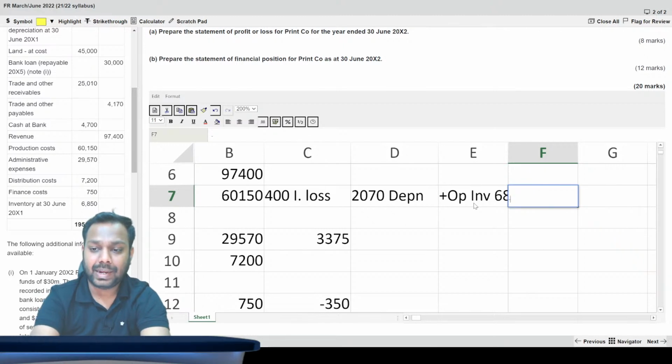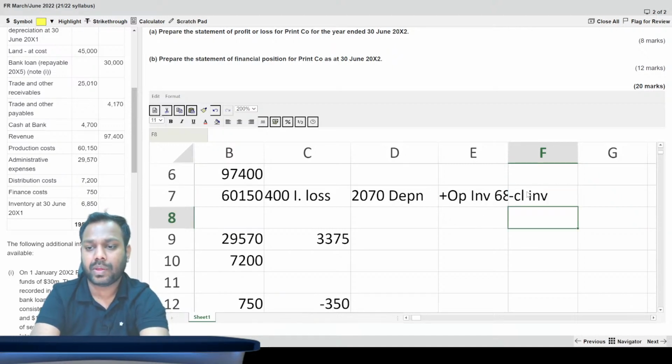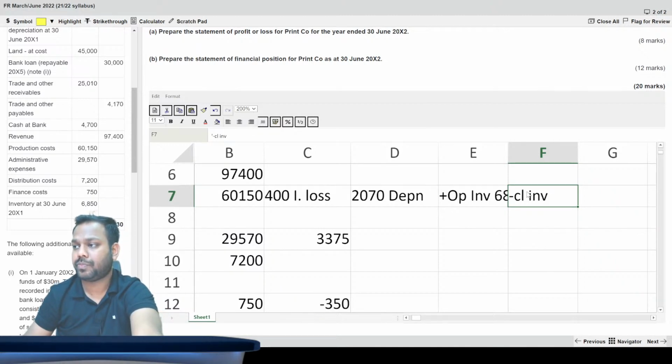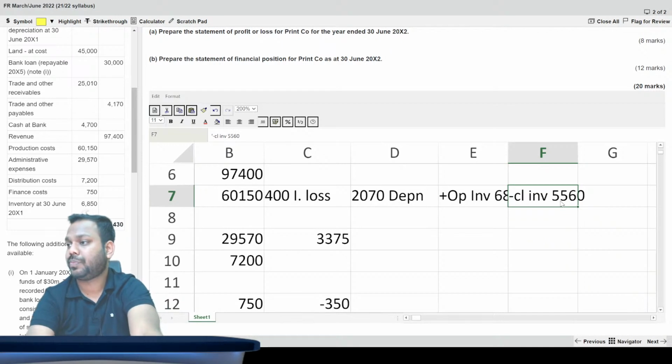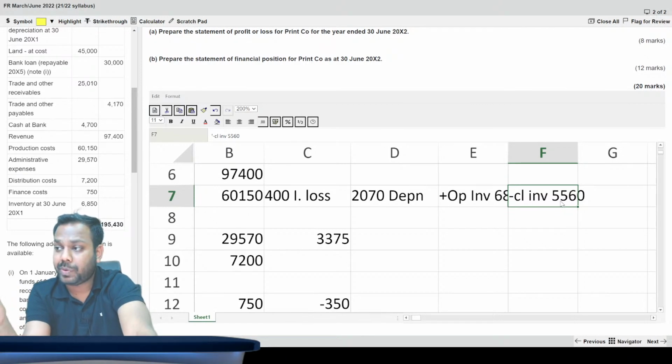Okay, then minus closing inventory. Closing inventory is how much? We calculated it, right? Somewhere we calculated, I remember that. 5.56 million, so that comes to 5560, right? No, it's not 5.7. 5.7 was given, but we have made an adjustment also.